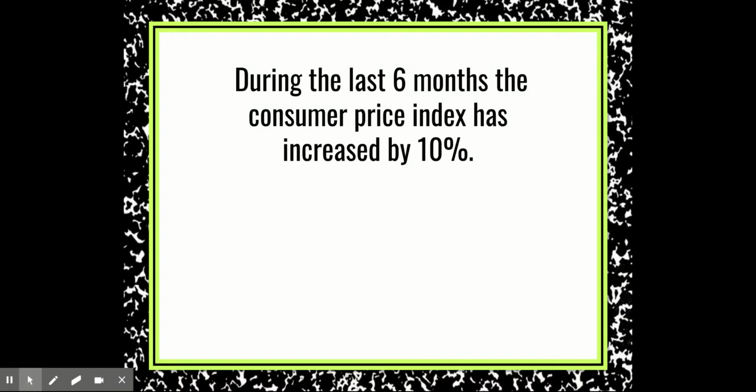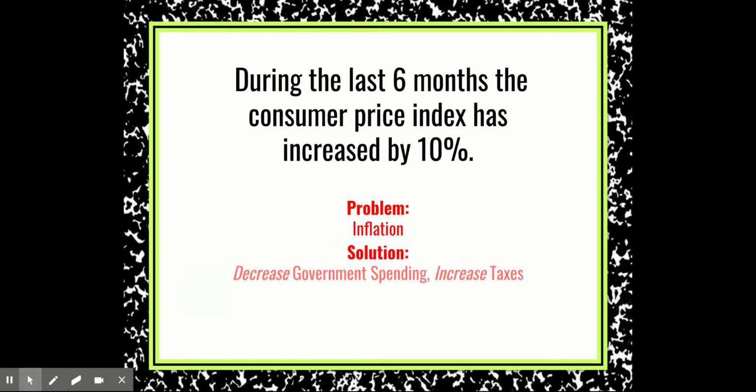During the last 6 months, the consumer price index has increased by 10%. This example is tricky because you have to look at the consumer price index, meaning that it's the measurement of inflation. 10% inflation is very high. So the problem is inflation, and we need to slow down the economy to make it stable. So our solution is contractionary policies: decrease government spending and increase taxes.